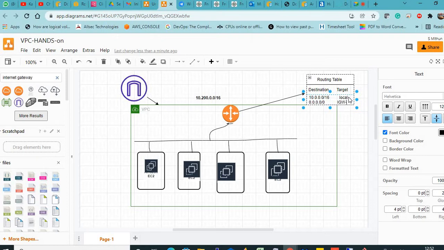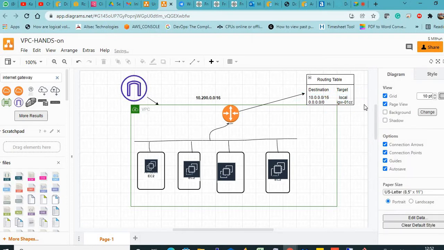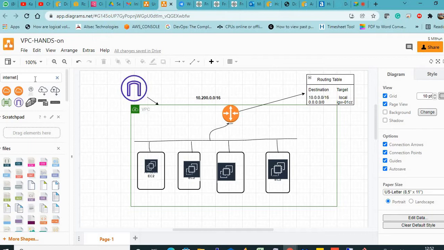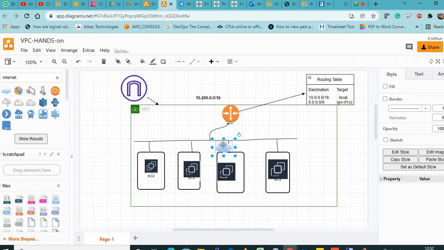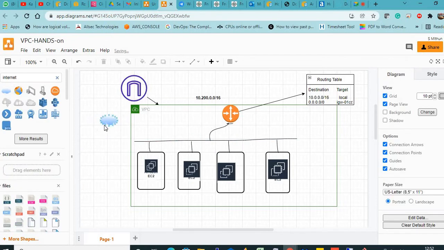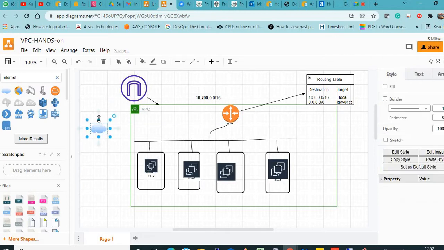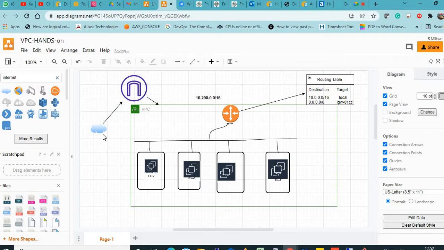IGW. Once you create an IGW, it will have some hexadecimal value like igw-01cd56tg, like this it will have a value. Once I add that, of course this will have a connection to the internet. Now the internet I am going to symbolize like this. So this will have a connection to the IGW.